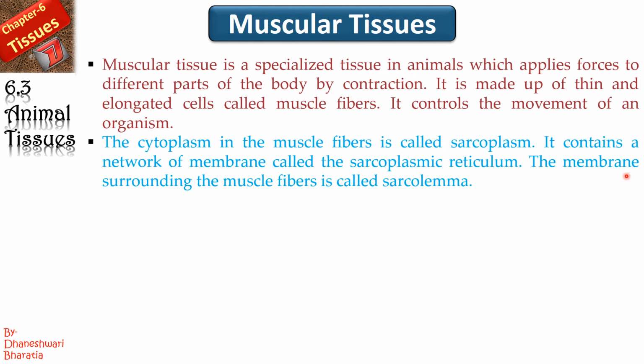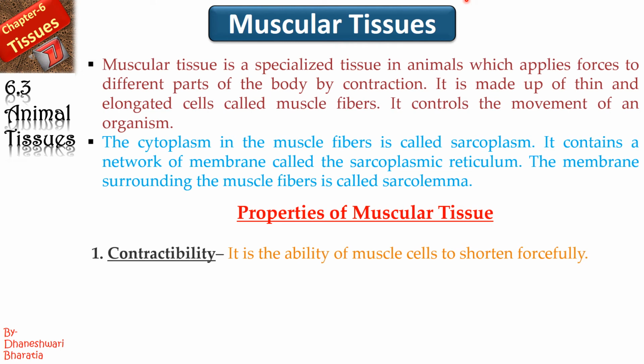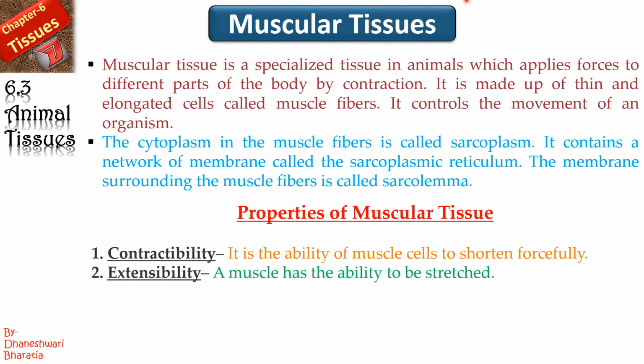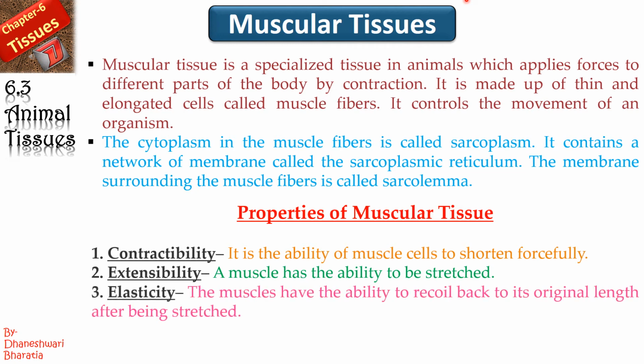The membrane surrounding the muscle fiber is called sarcolemma. Sarcoplasm, sarcoplasmic reticulum and sarcolemma. These three words are related to muscular tissues. Okay, now let's talk about the properties. Contractibility, of course, it is the ability of the muscle cells to shorten forcefully. Extensibility, when you extend, you can stretch your body, you can stretch your muscles because that is its basic property, right? Next is elasticity. They have the ability to recoil back to its original length after being stretched.